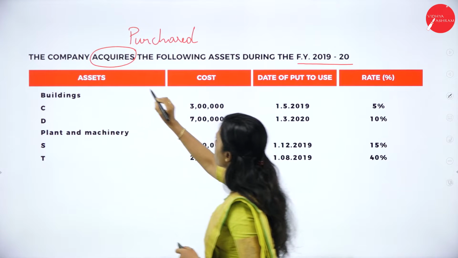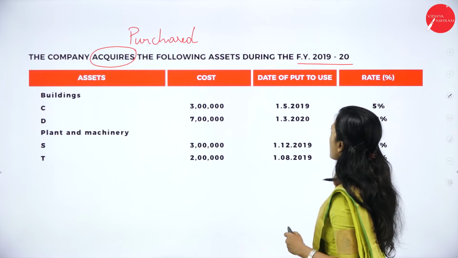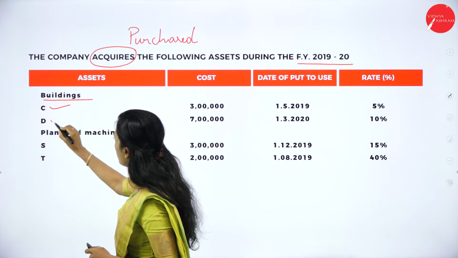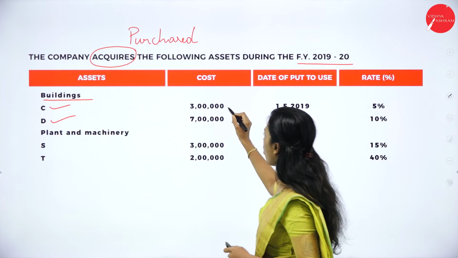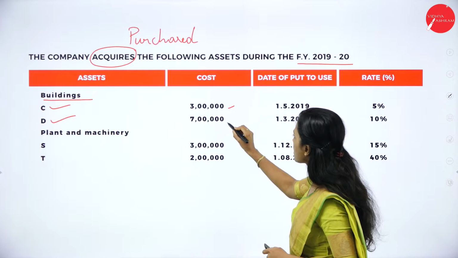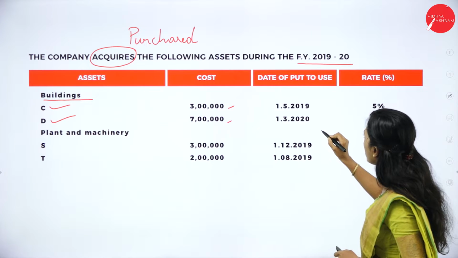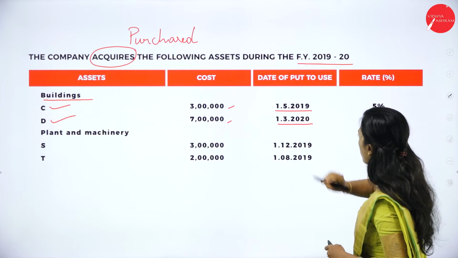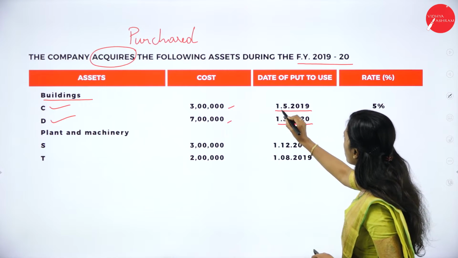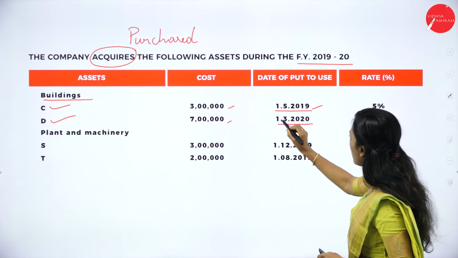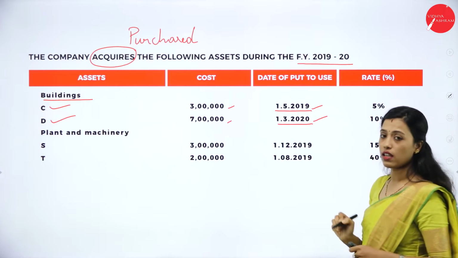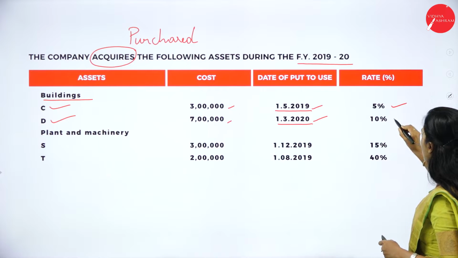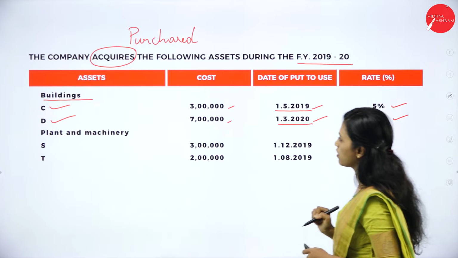So the company purchased the following assets. Buildings: Building C and Building D purchased. Cost is 3 lakh and 7 lakh. Date of put to use for business purpose is 1/5/2019 and 1/3/2020. Rate of depreciation is 5% and 10%.